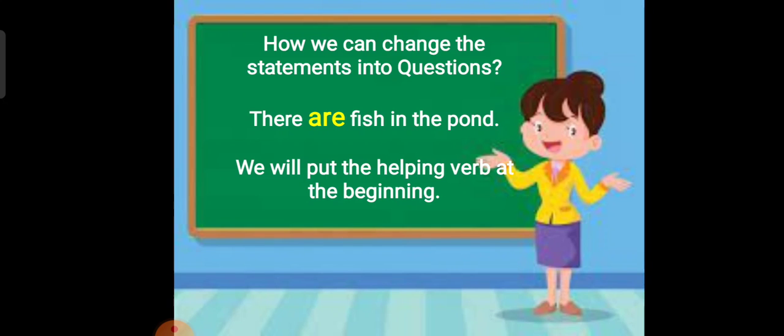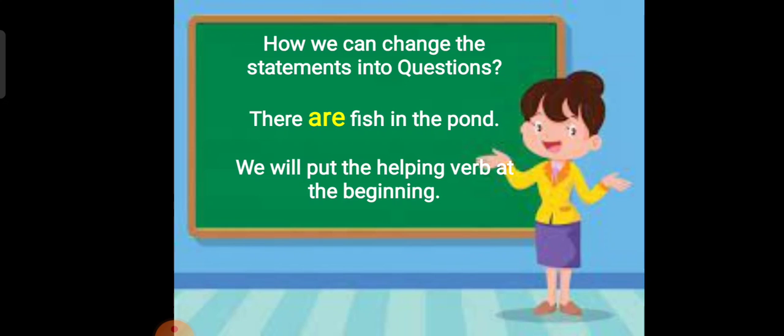So if we want to change the statement into a question, we will put the helping verb at the beginning of the sentence. In the sentence, there are fish in the pond, the helping verb comes after the subject.